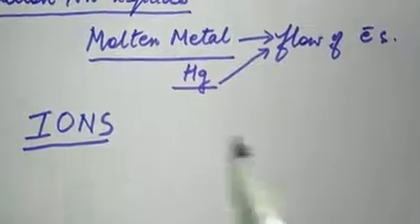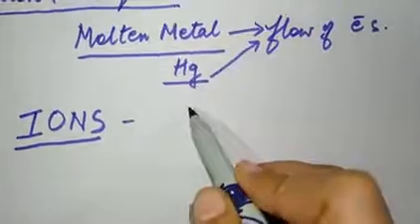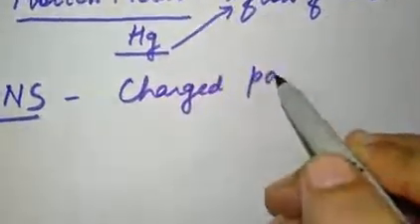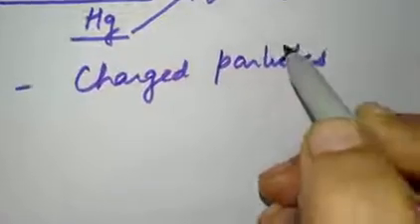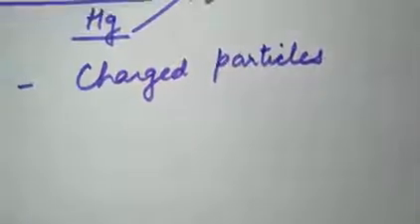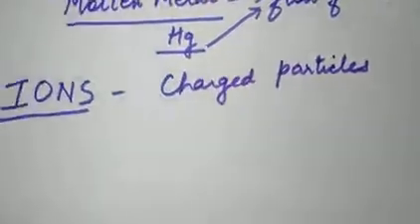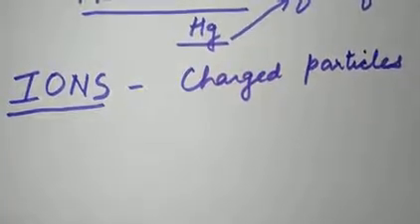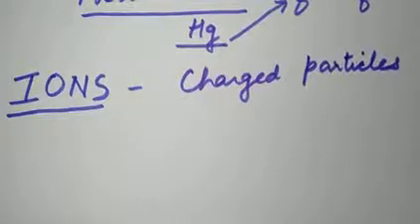Now what are these ions? Ions are charged particles, and the current flows due to the ions. An atom actually has the same number of electrons and protons.